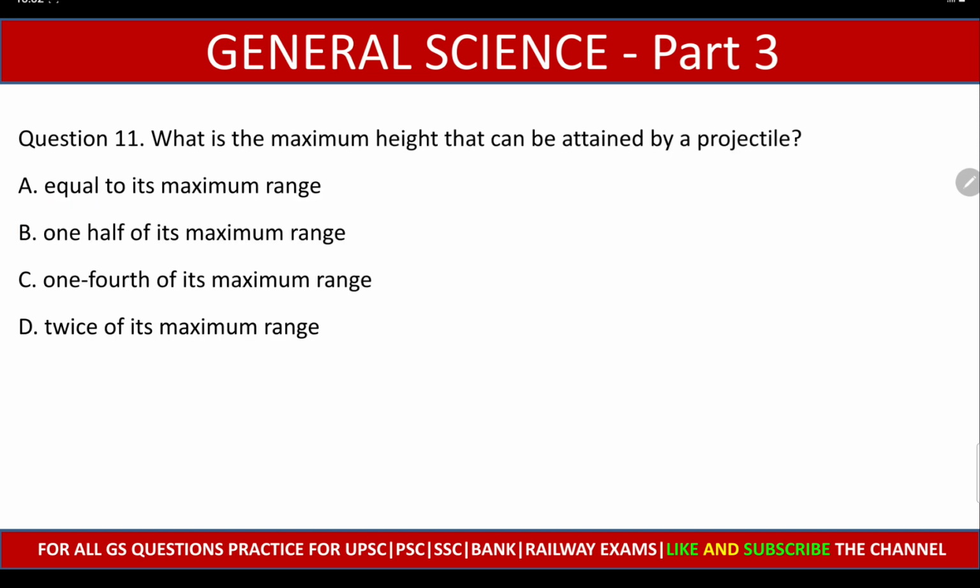What is the maximum height that can be attained by a projectile? Equal to its maximum range, on half of its maximum range, 1/4 of its maximum range, twice of its maximum range. And the right answer is option C, 1/4 of its maximum range.